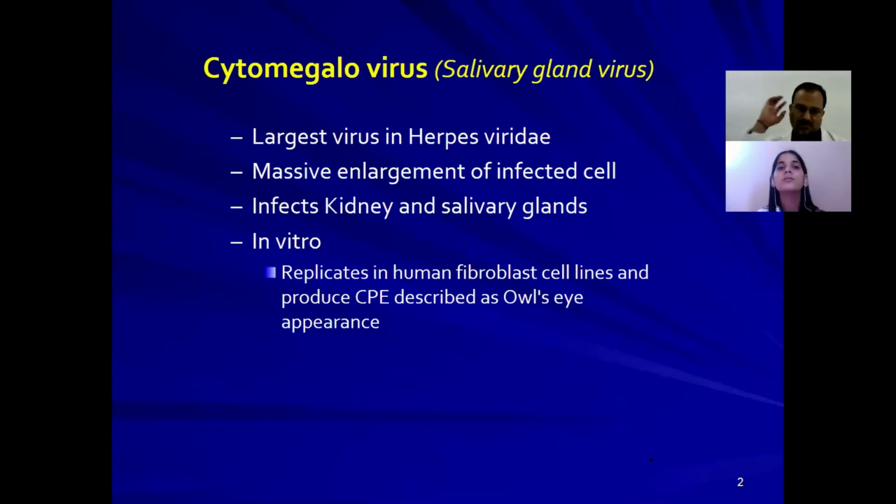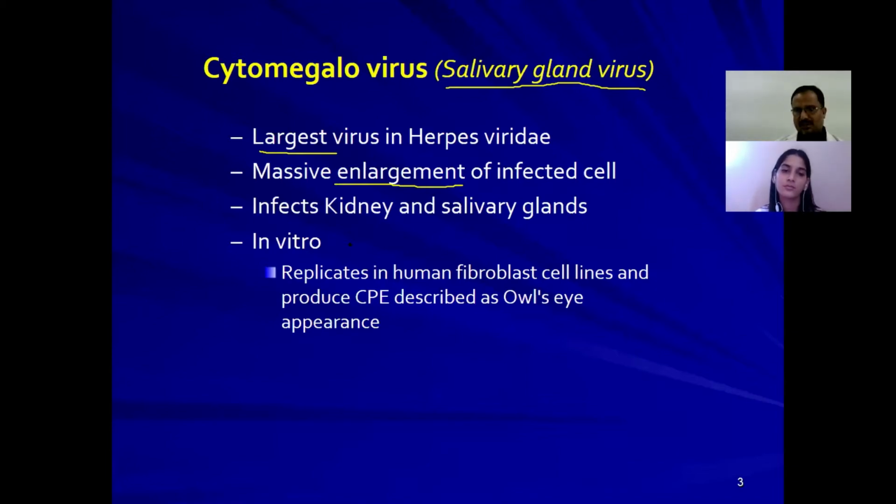With this, we have to discuss the important virus, cytomegalovirus. It's also known as salivary gland virus because the first time it was identified and isolated from the salivary glands or some other secretory glands. This is the largest virus among all the herpes viruses of the herpesviridae family, because it causes massive enlargement of infected cells, and infects the kidney and salivary glands.